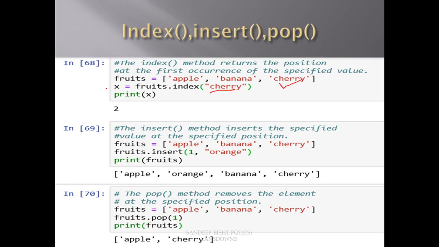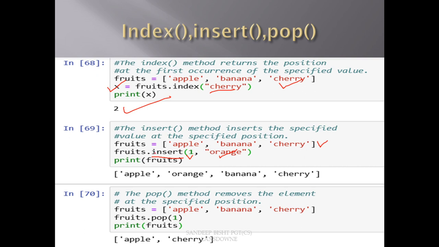So this value of X must be 2 and it is 2. Now the insert method. The insert method inserts an element in the list at the specified index. This insert method takes 2 arguments: one is the index and the other is the element to be inserted at that index. Currently at index 1 we have banana.